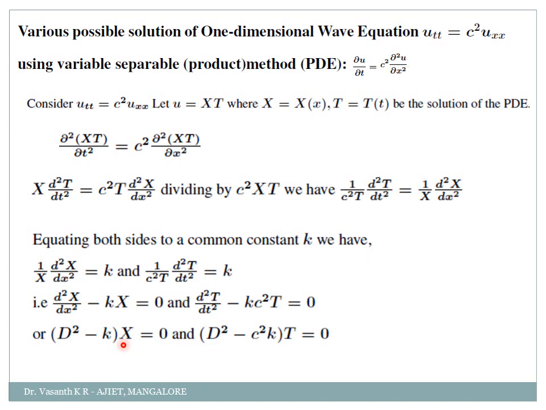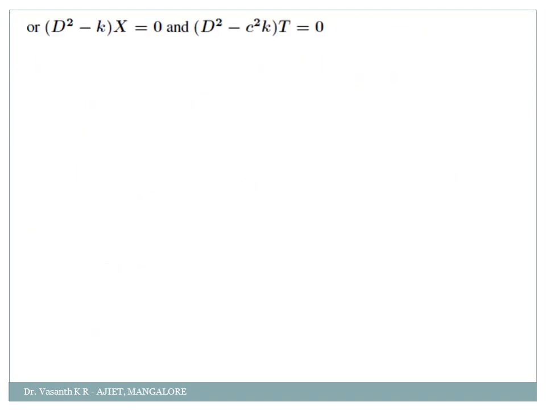First case I will take k equal to 0. What happens when k is 0? Second case I will take what happens when k is a positive term. And third case I will take what happens when k is a negative term. So these are the possible three solutions. I am just writing this equation so that I can explain it properly. Okay, so my first case I am taking k equal to 0. Let k equal to 0.